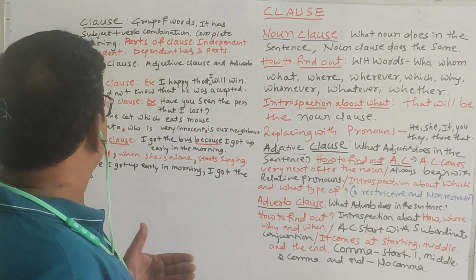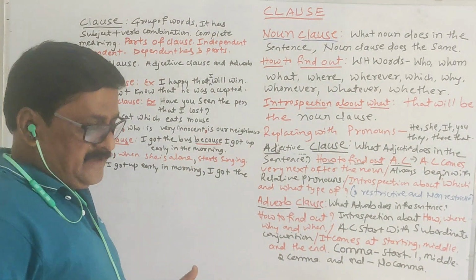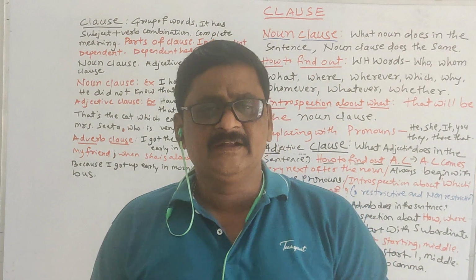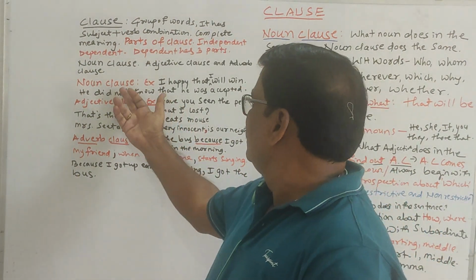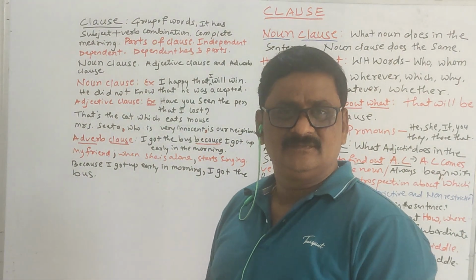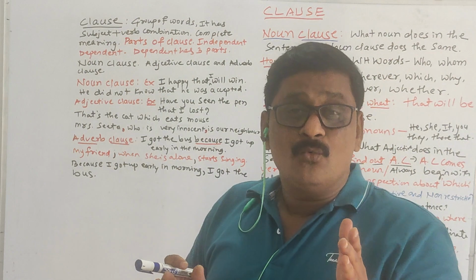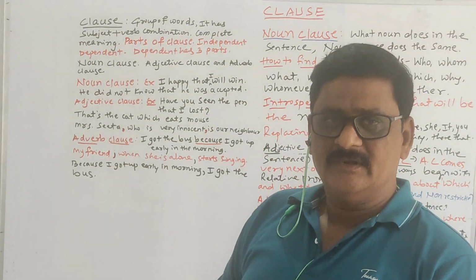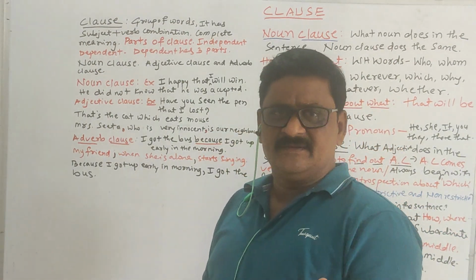So after that, the dependent clause has 3 parts. How many parts are in the dependent clause? There are 3 parts. First one, noun clause. You already know about the noun. What does a noun do in the sentence? It is the doer of the sentence.